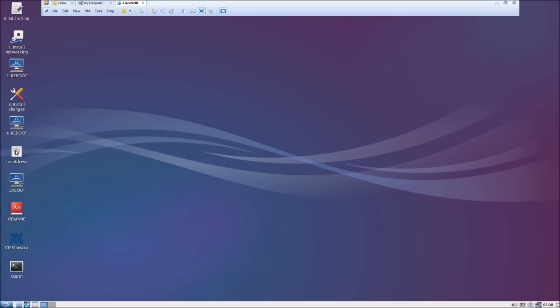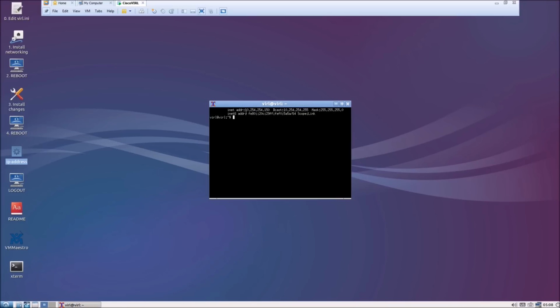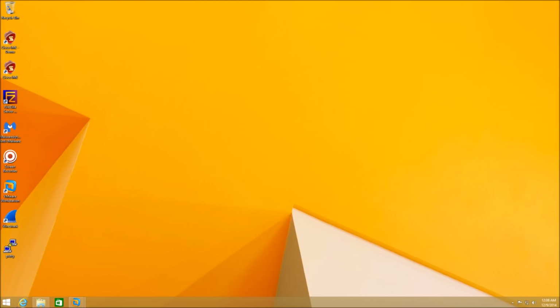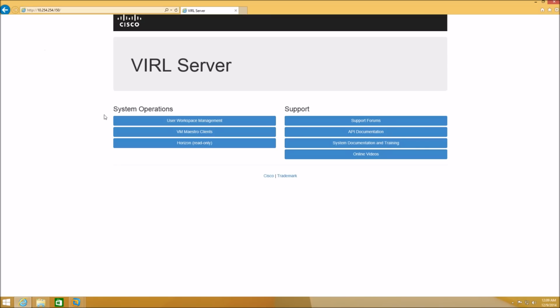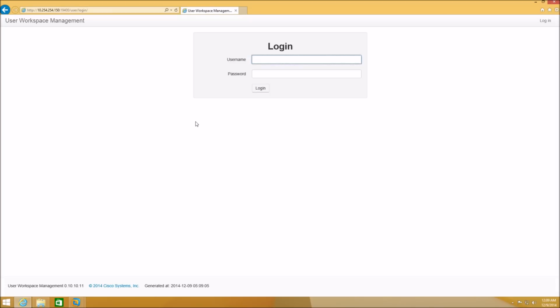For the license installation steps, we need to HTTP into this virtual machine. So let's check our IP address by clicking the IP address icon on the desktop. Here it is, 10.254.254.150, and let's HTTP into that address from our physical workstation or any other workstation which has IP connectivity to this virtual machine. So let's go to user workspace management, and the default username is uwmadmin, and the password is password.